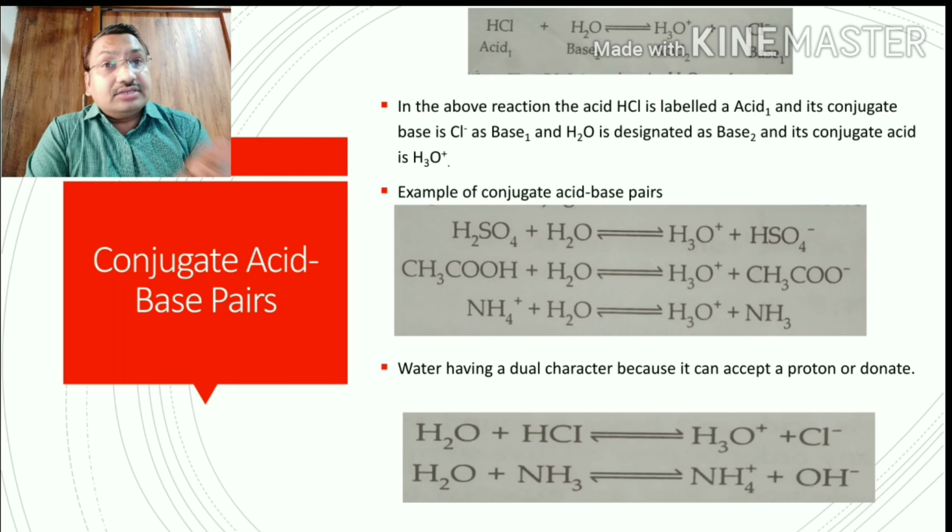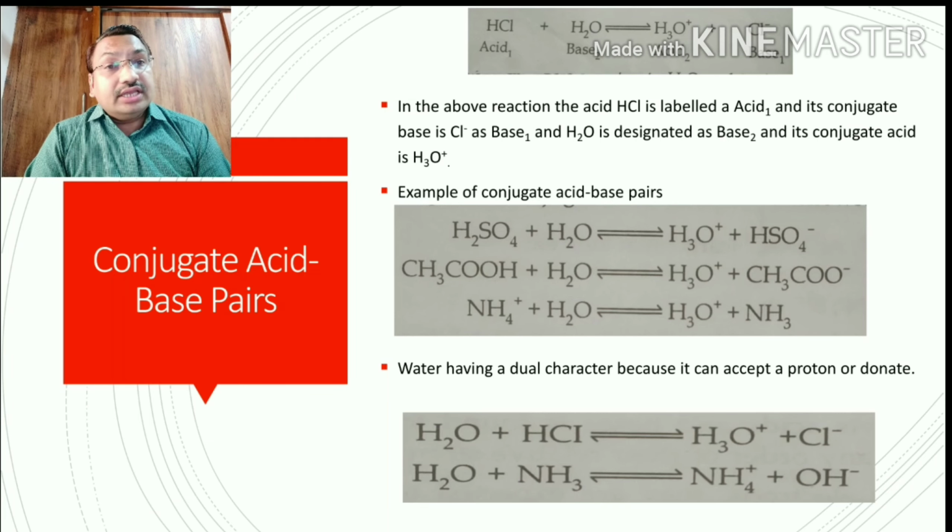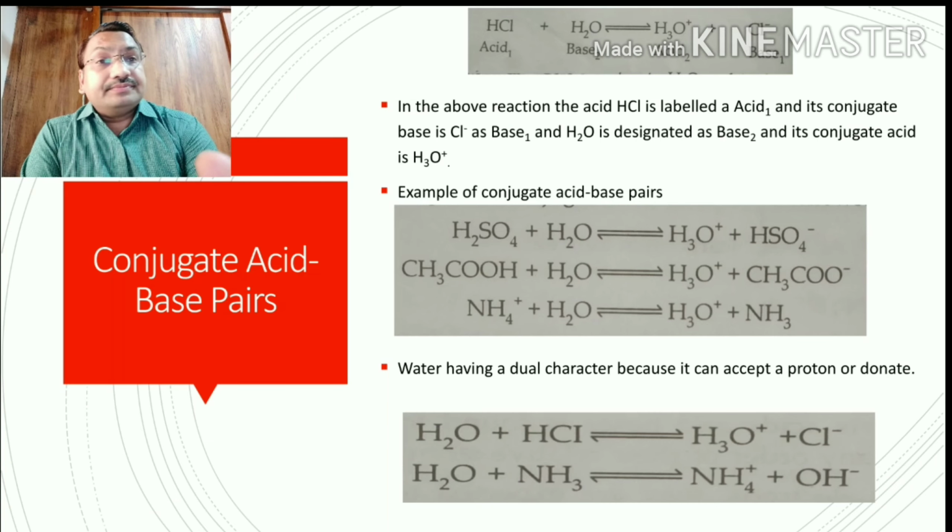Water acts as an acid because it donates the H+ ion to ammonia, forming ammonium. In this case, water and the OH- ion are a conjugate acid-base pair, and ammonium and ammonia are a conjugate acid-base pair.